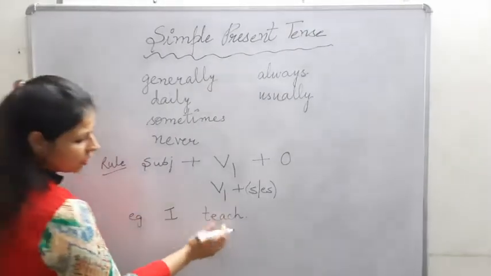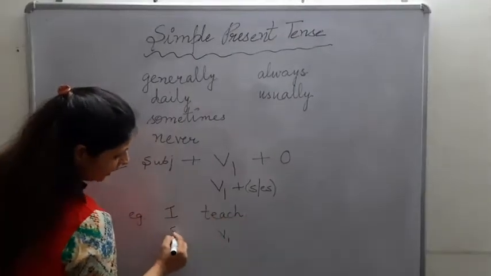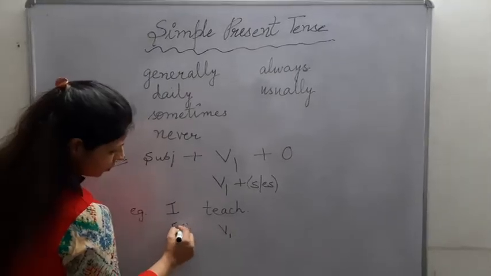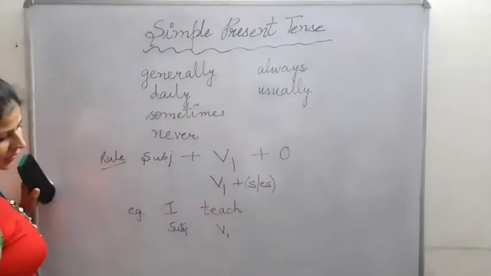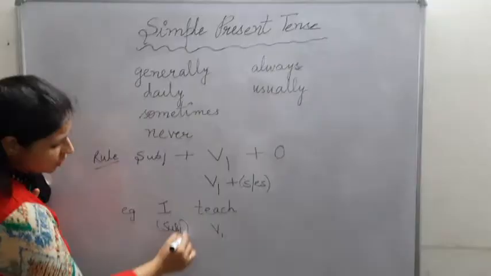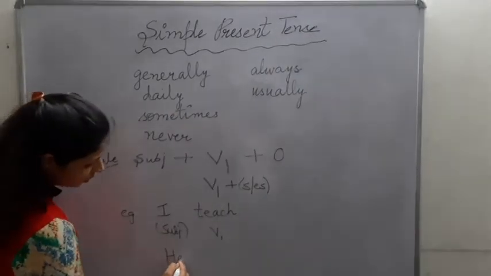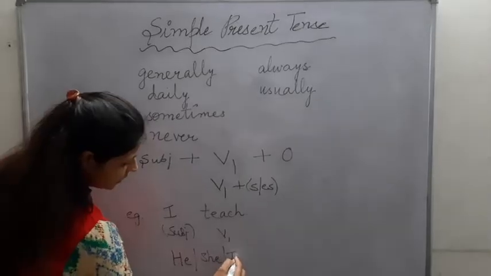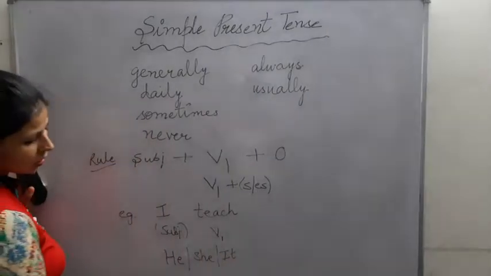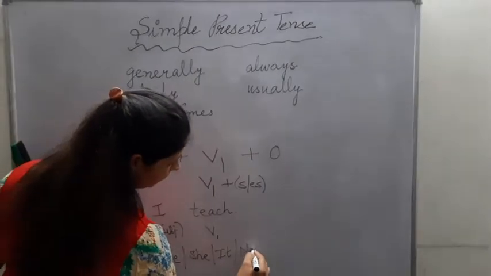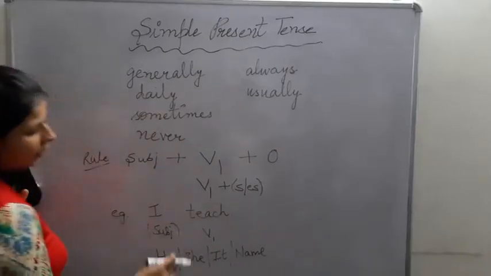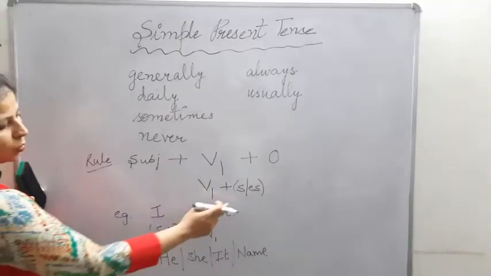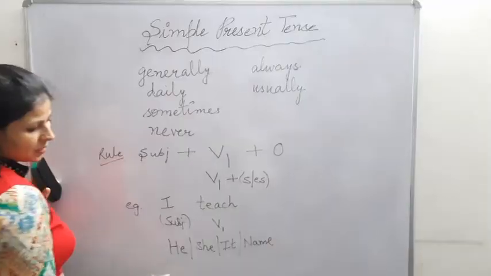Because here the verb first form is used along with my subject. Now when do we use S or ES? When our subject changes to third person pronouns: he, she, or it, or any name. Then along with our verb, we use S or ES.